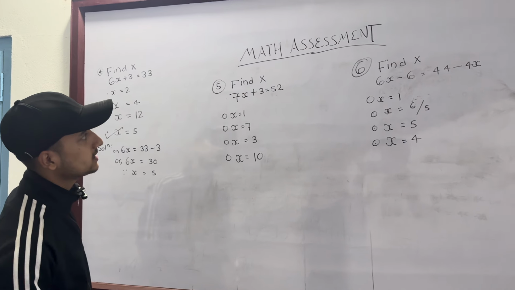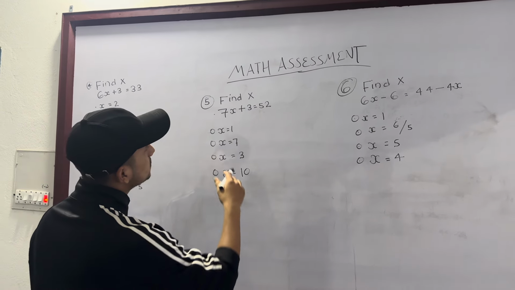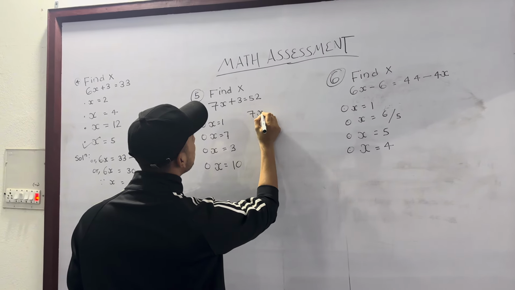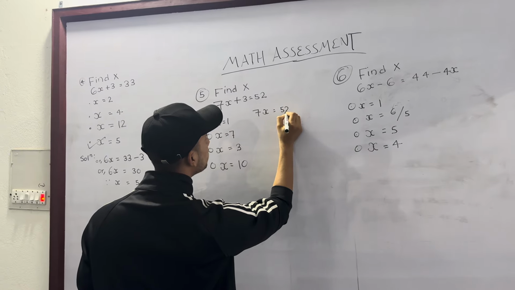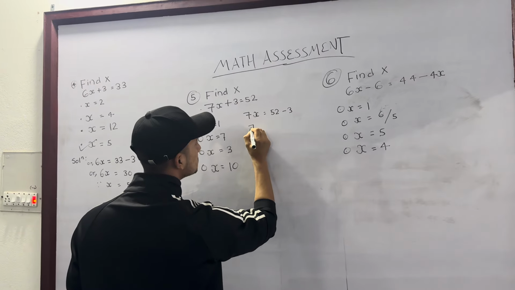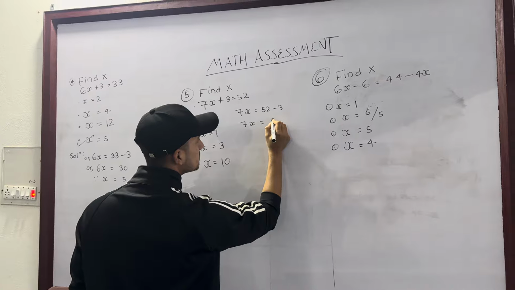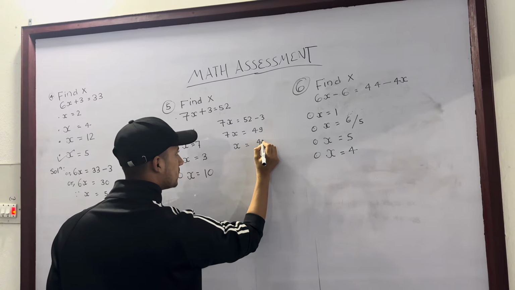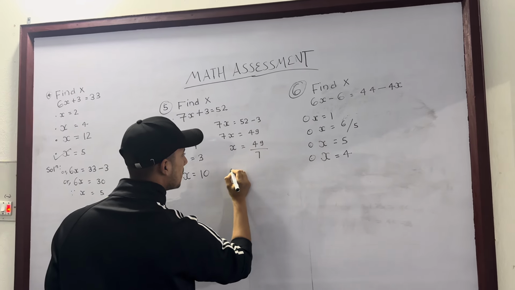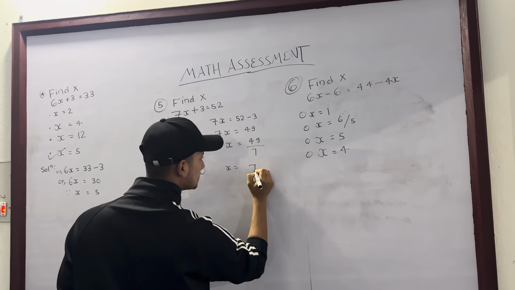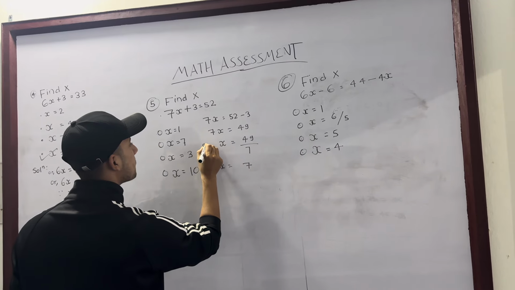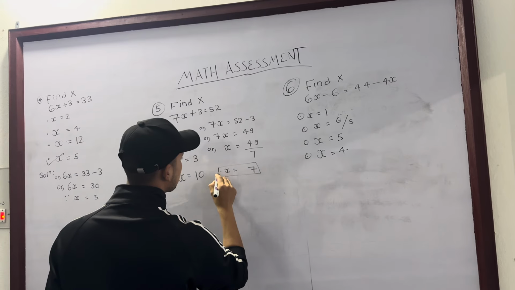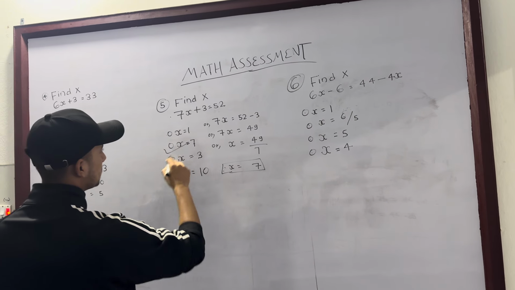Let's go to the next question, and that is find x. 7x plus 3 is equal to 52. This is also an equation-based question. 52 minus 3, and 7x is equal to 49, and x is equal to 49 by 7, so x is equal to 7. This is the correct answer and this is the correct option.